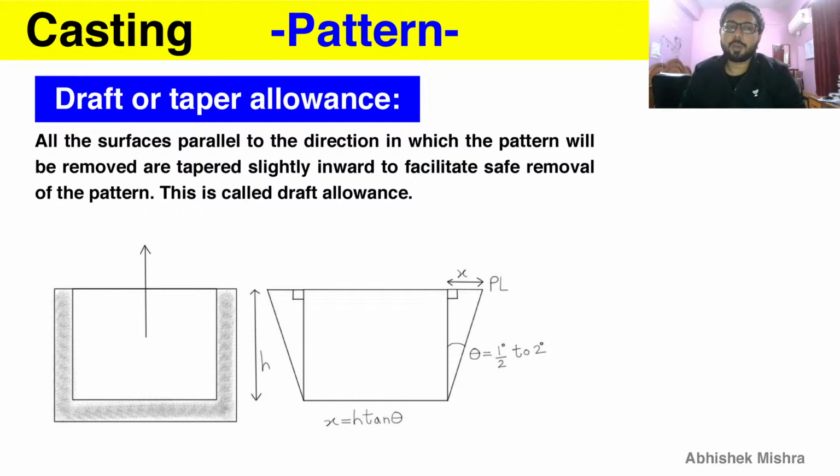And therefore we are going to provide a taper or draft so that our pattern is removed properly. So that taper or draft allowance is given by x is equal to h tan theta. Let's look into this.